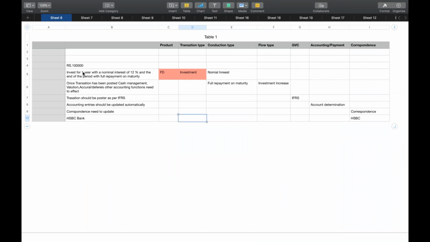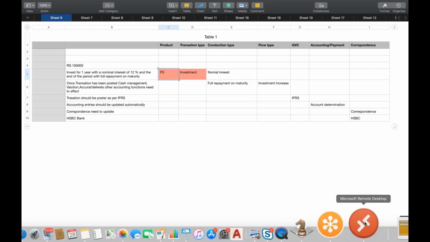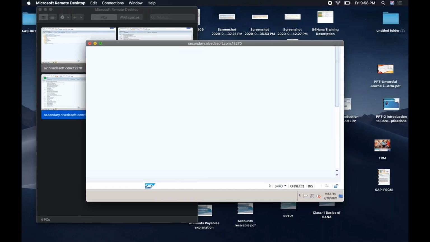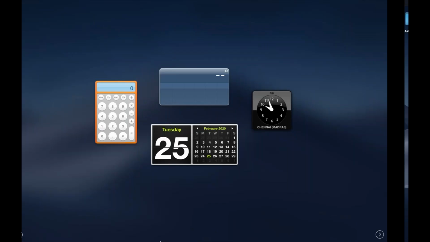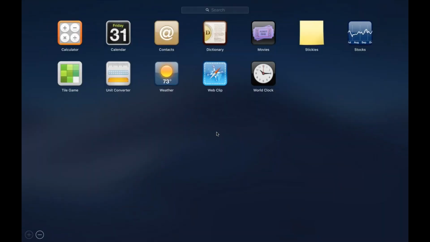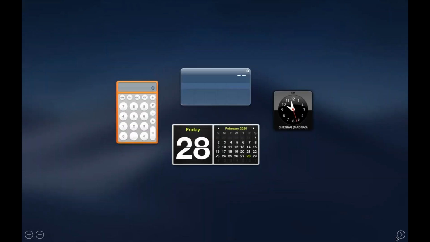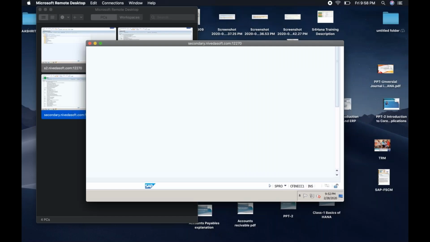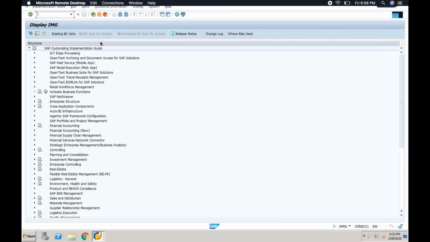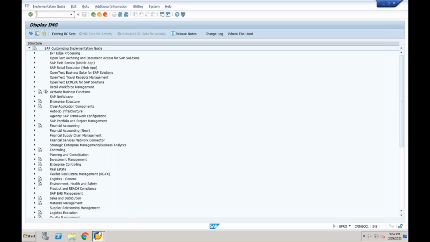So what is he saying? FD is the product, and the product category is fixed term deposit in our example. According to that, I am going to the system. So the first point is that it is an FD.